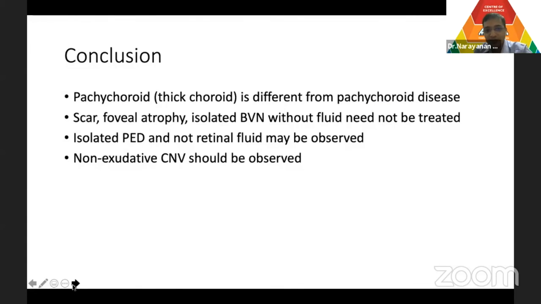So in conclusion, pachychoroid or thick choroid is different from pachychoroid disease. Just the presence of thick choroid doesn't mean that it's pathological. Scar, foveal atrophy, and isolated BVN without fluid need not be treated. PED or quiescent PCV, they are debatable. You may want to discuss with the patient and see what kind of patients may require treatment.